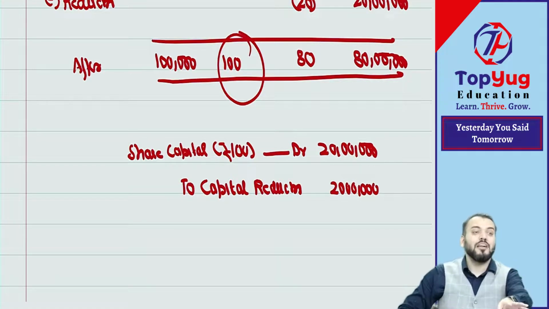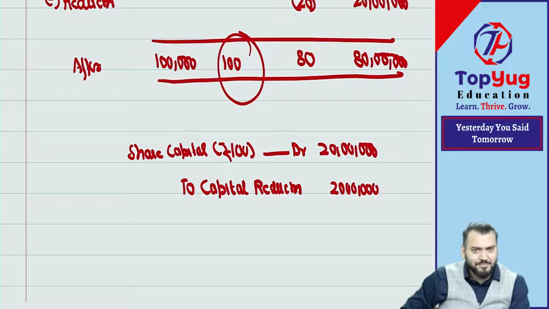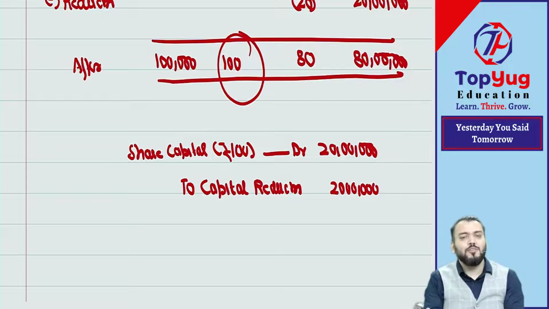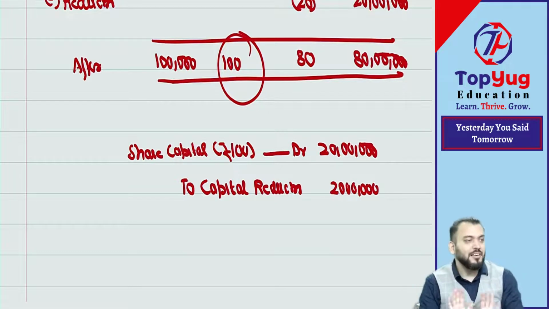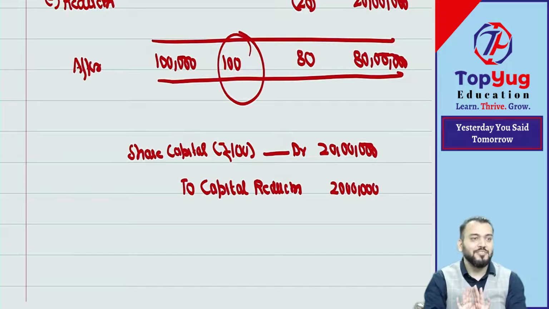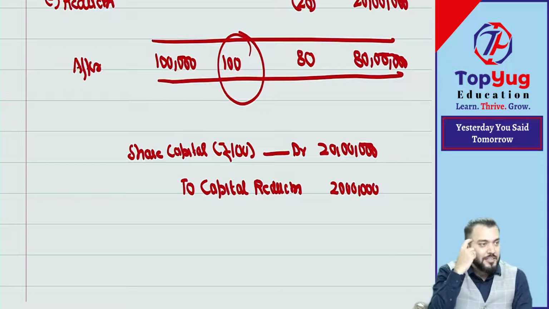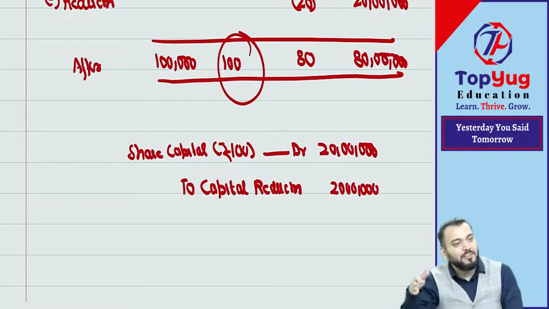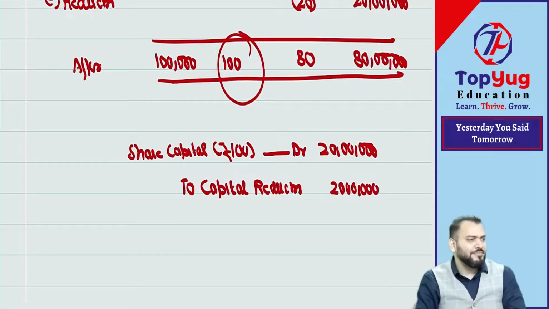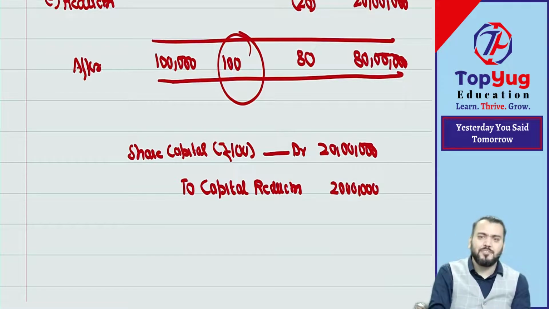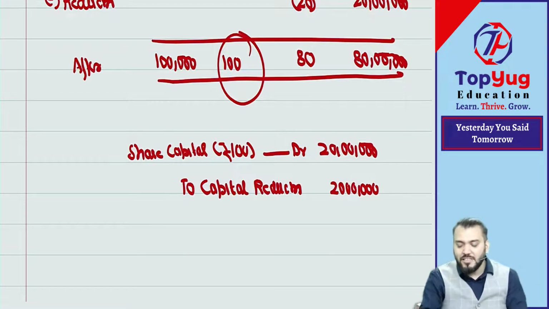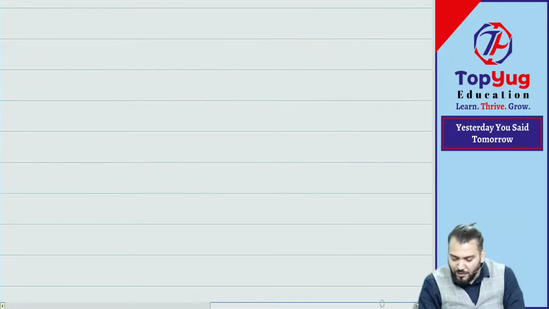Now one question may arise: so why then alteration? In this chapter, why are you doing alteration? The objective is to reduce capital to write off losses. So what is the need of this in this chapter? Just try to understand the need.